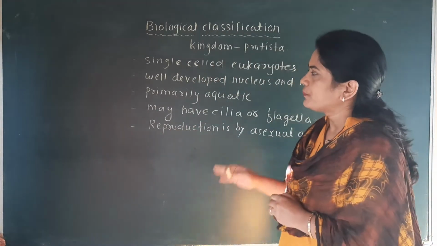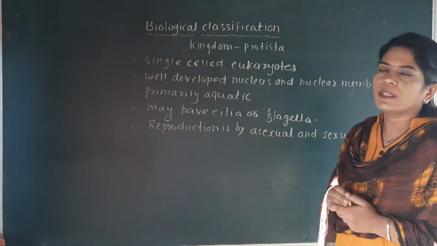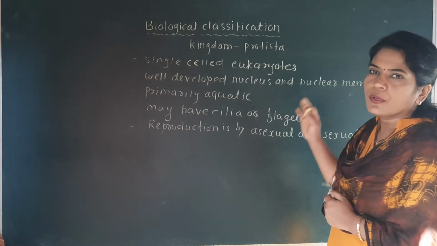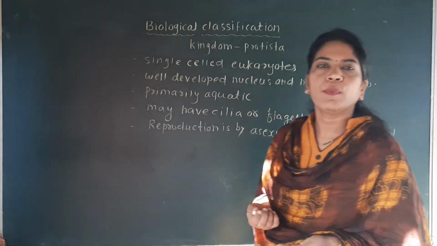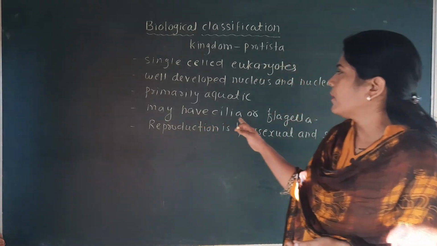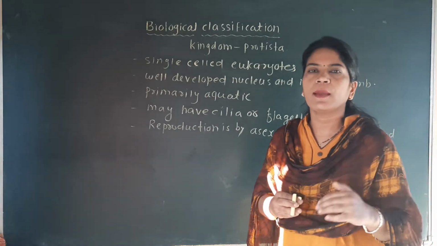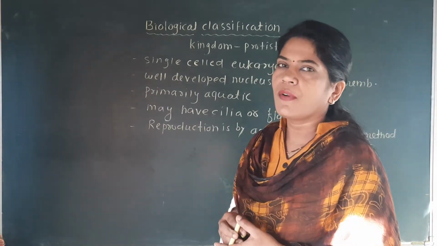So the important characteristics of the kingdom Protista are that they are single cell eukaryotes, they have a well developed nucleus and nuclear membrane, and they may have cilia or flagella as their locomotor organelle, with the help of which they can move from one place to another.